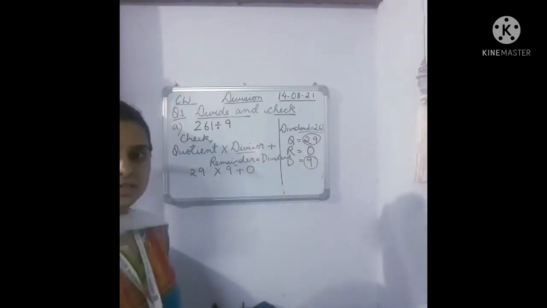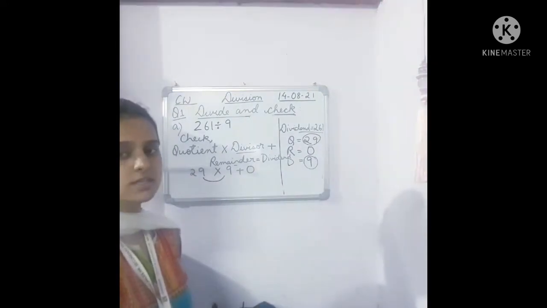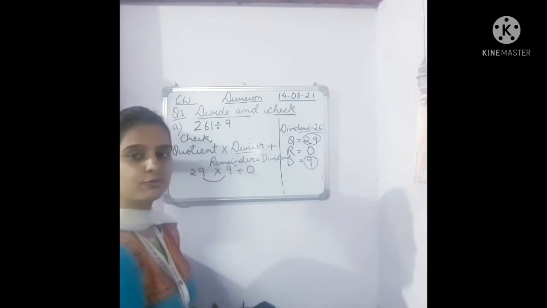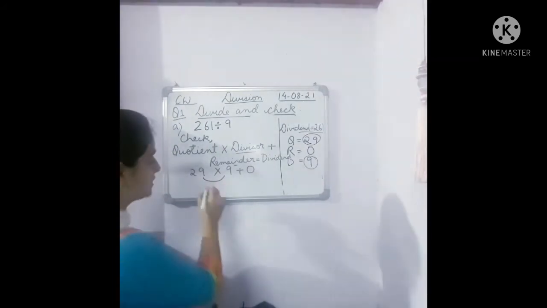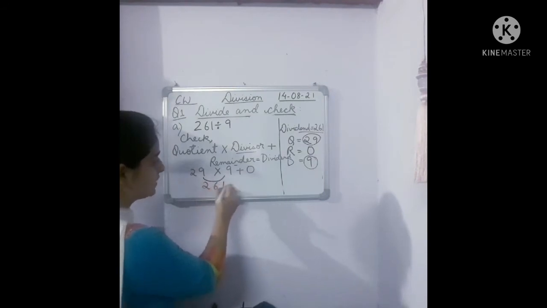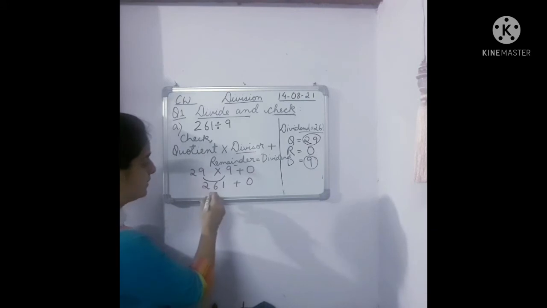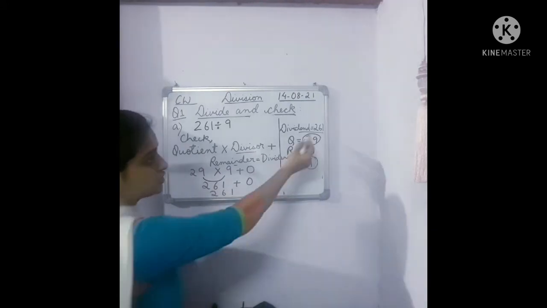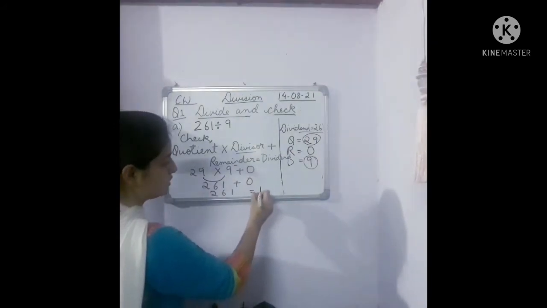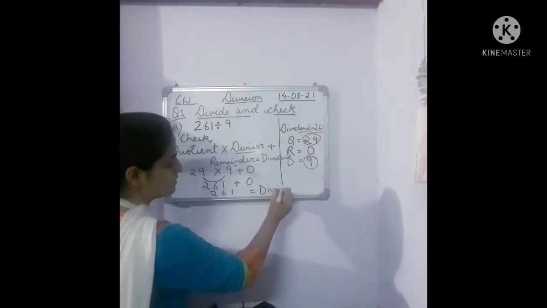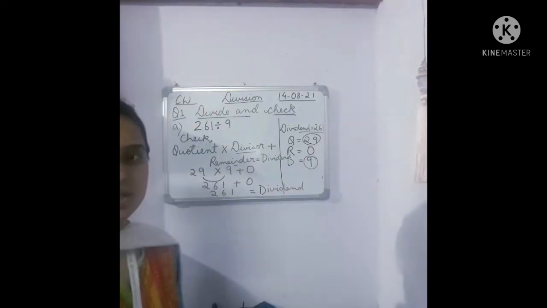Now children, let's multiply this. 29 into 9. What is it? Just multiply and see. You can use the rough column to multiply. 29 multiplied by 9, children, the product is 261 plus 0. 261 plus 0 is what? 261. Just see, our dividend is also 261. So it is equal to the dividend. So children, our answer is correct. Our division is correct. Okay.